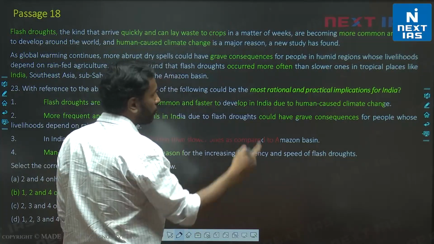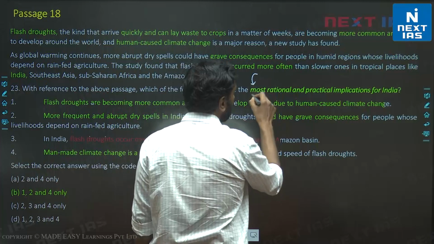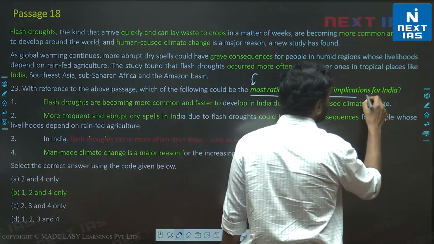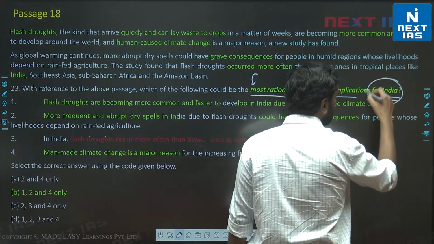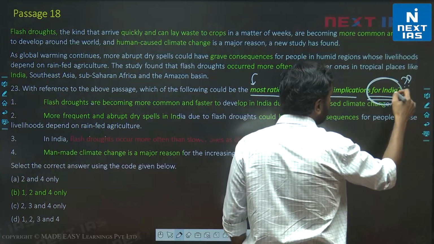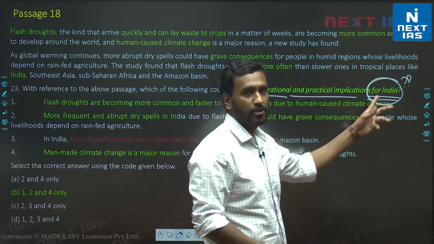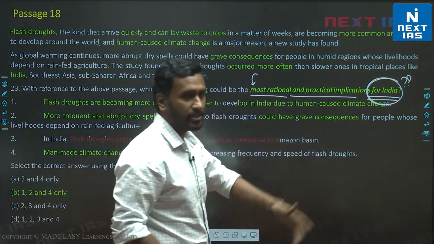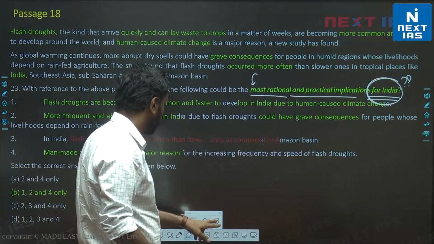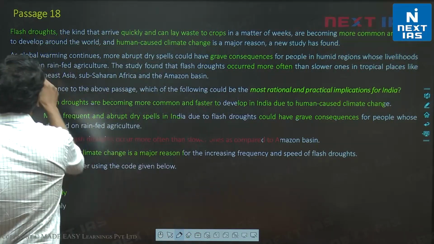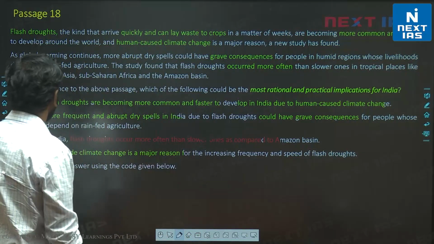What I told you to do in this question, please remember this: most rational and practical implications for what? If "for" something is given, pay attention to that. Sometimes it's not mentioned because it's not relevant, but when it is mentioned, pay attention to "for what." So implications for India, right? And we are told India is mentioned here. Clear? Okay, let's look at one.